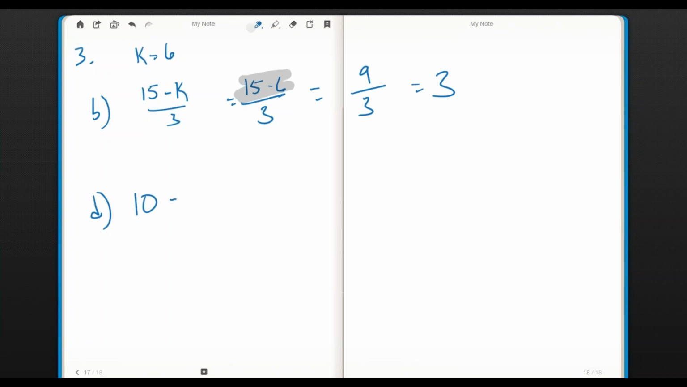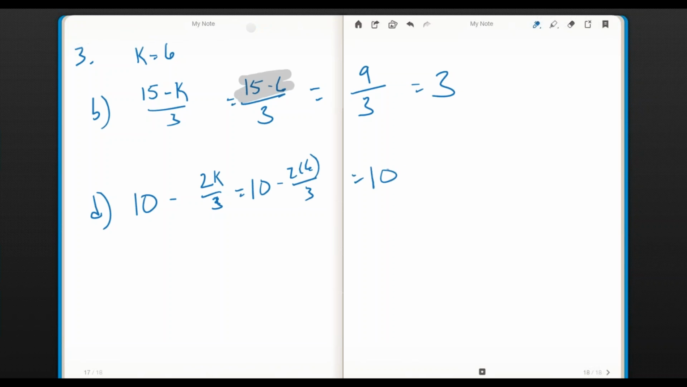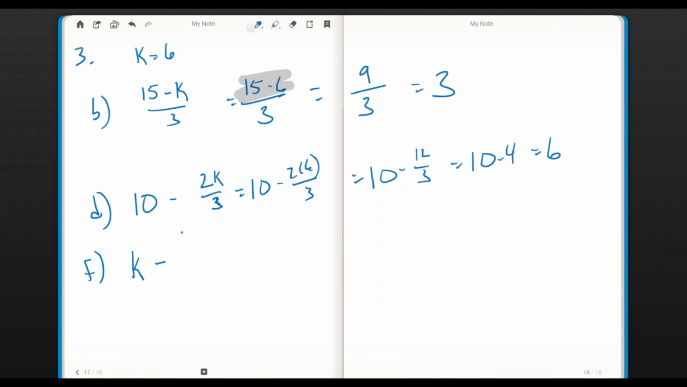On D, 10 minus 2k over 3, again, it's all about simplifying first. So that's 10 minus 2 times 6 over 3, or 10 minus 12 over 3, which is 10 minus 4, which is equal to 6. Do they have to show every step? Not necessarily. If they can be accurate and not show every one of those, that's okay. I want to make sure that you understand exactly where my numbers come from, and so I'm showing every possible step.